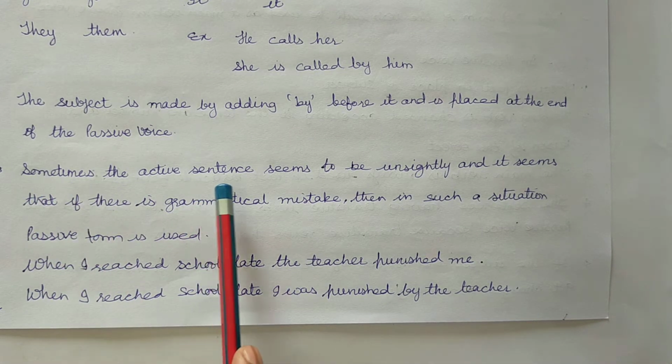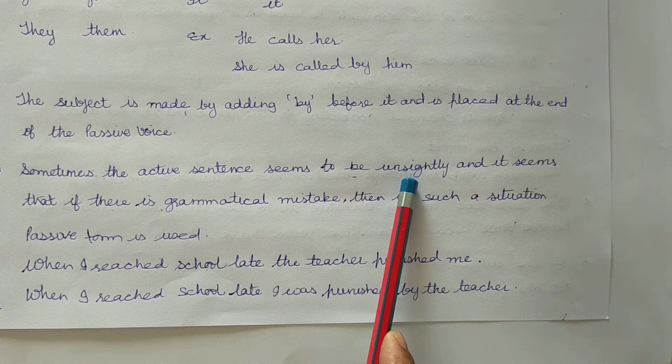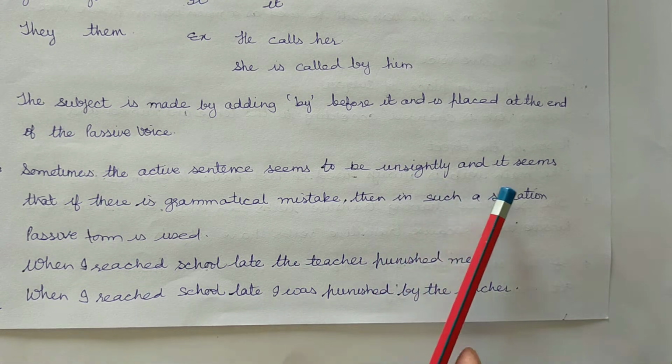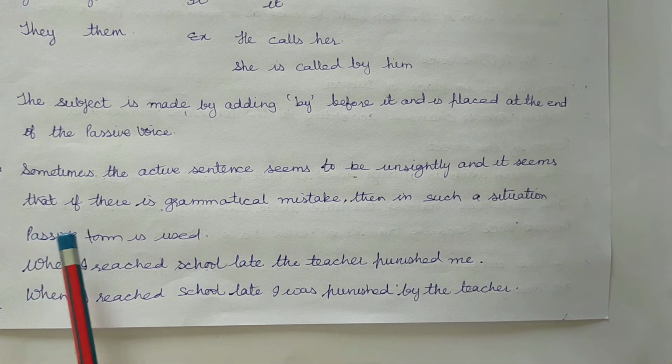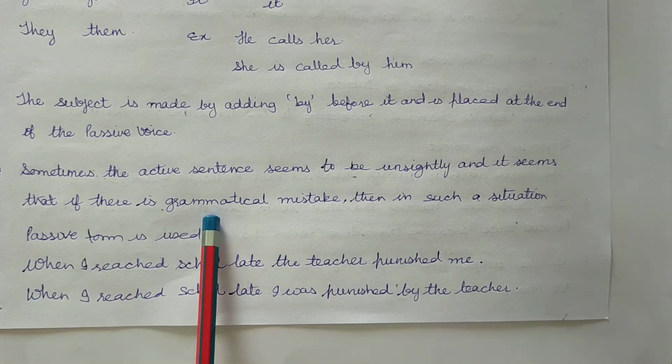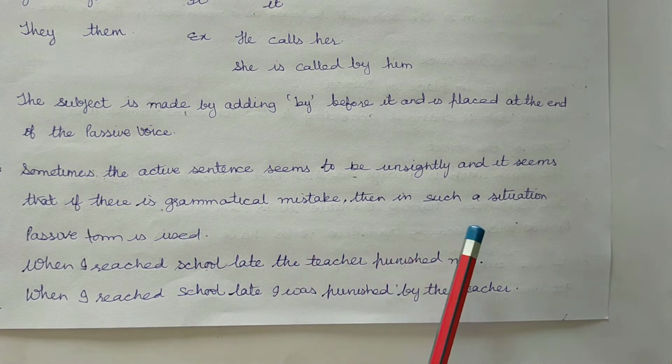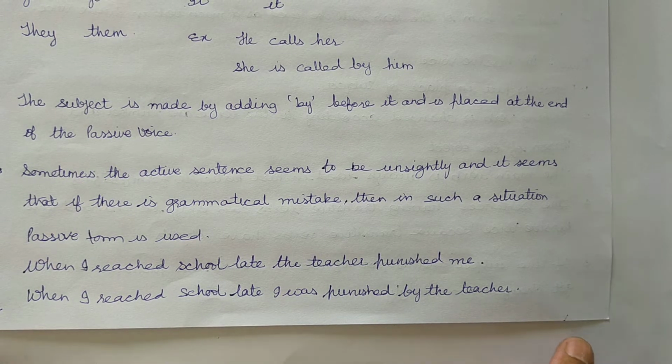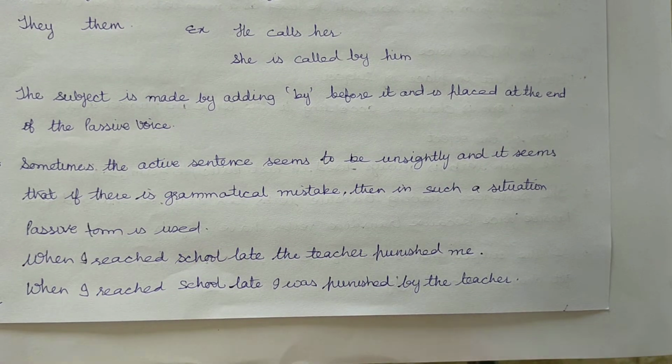Sometimes the active sentence seems to be unsightly, and it seems that there is a grammatical mistake, then in such a situation passive form is used. When I reached school late, the teacher punished me.